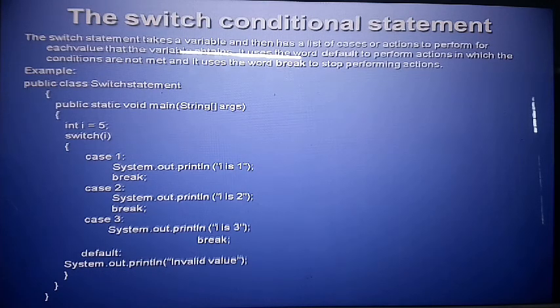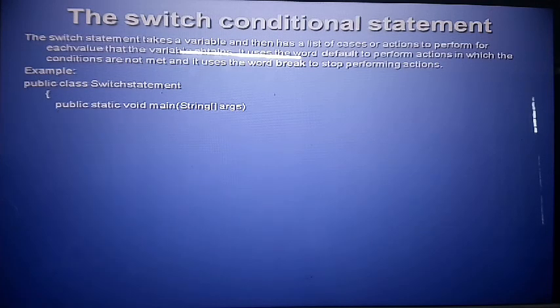Case 3, i is 3, no, break. So the default value prints invalid value, it means 5. So 5 does not belong to case 1, case 2, case 3. This is a default value, it means the invalid value. So check case 1, case 2, case 3 according to the condition. In that case if the condition is true, then print the statement. Otherwise the condition is false, so we can see the default value.